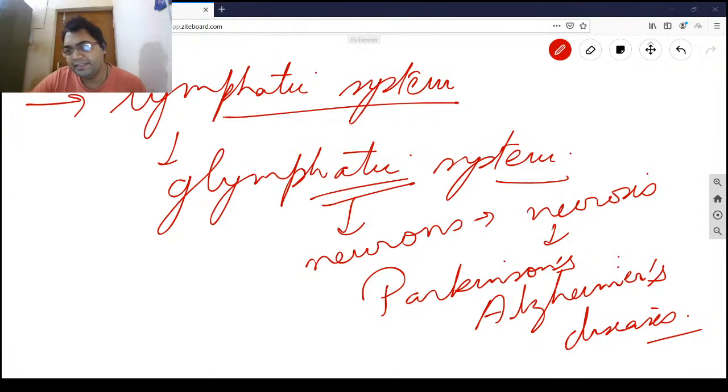Now we'll be deviating our attention to the types of neuroglia in the peripheral nervous system. In the peripheral nervous system there are two types of neuroglia. Number one is the satellite cell, number two is the Schwann cell.